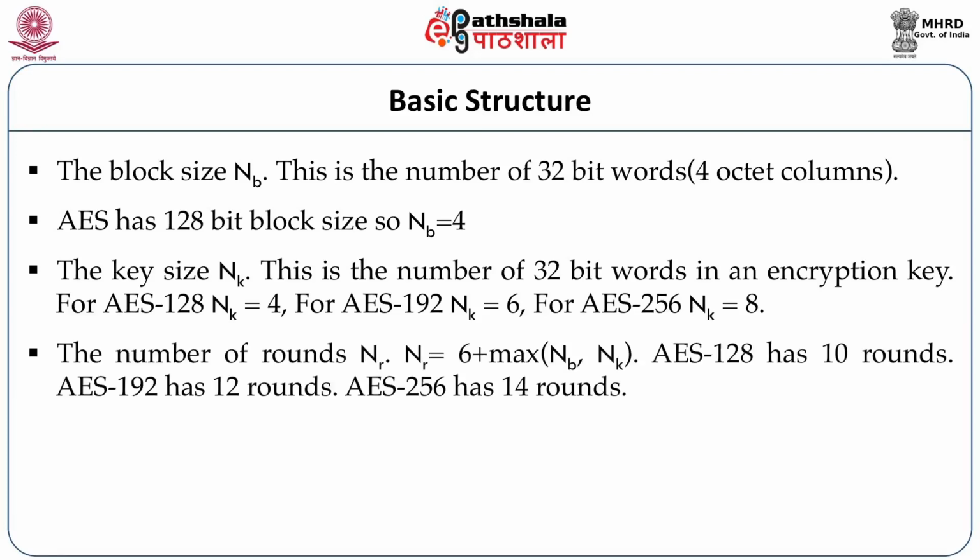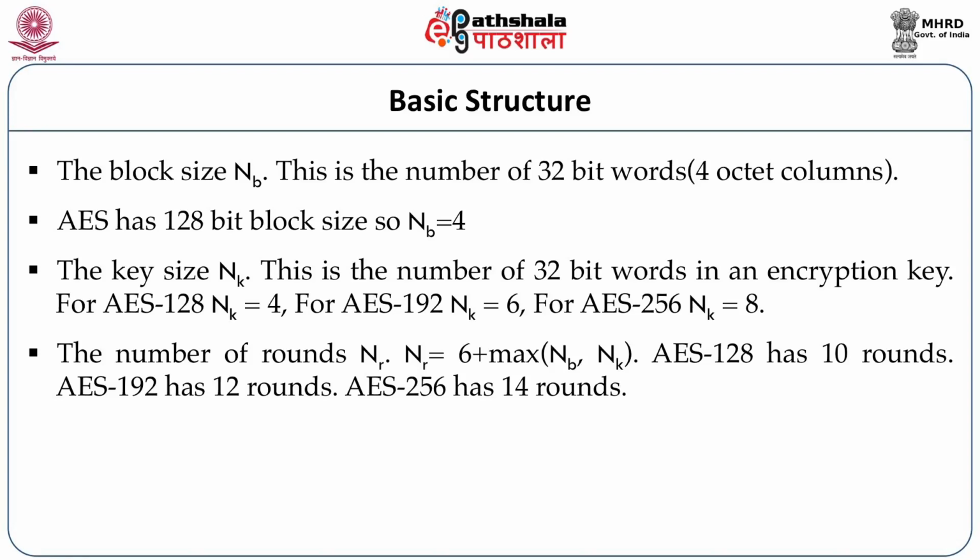Now, how many rounds does AES perform? It is again variable. It depends on NB and NK. NB is the number of words in the input, and NK is the number of words in the key. To determine the number of rounds, NR equals 6 plus the maximum of NB and NK.